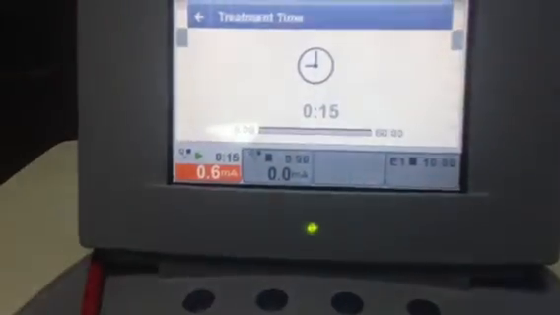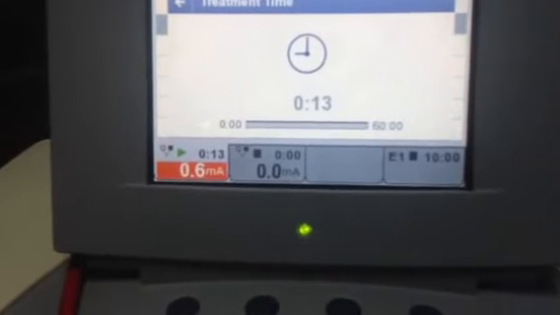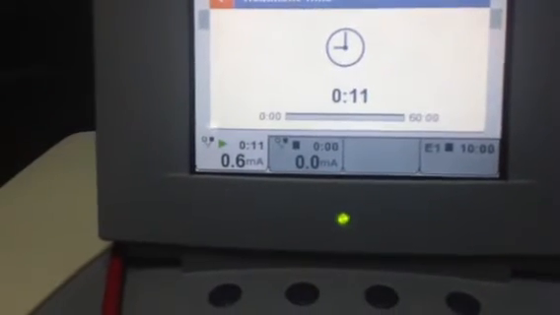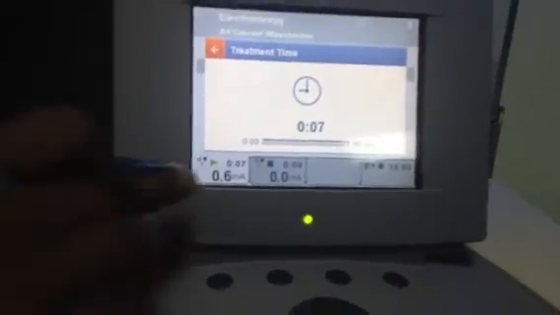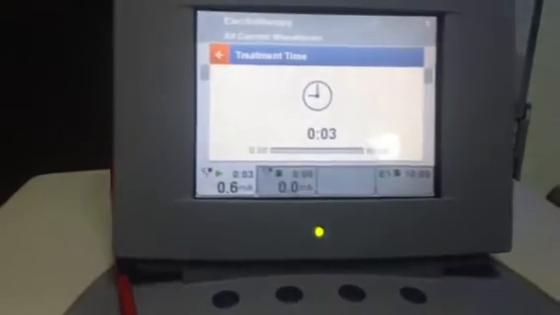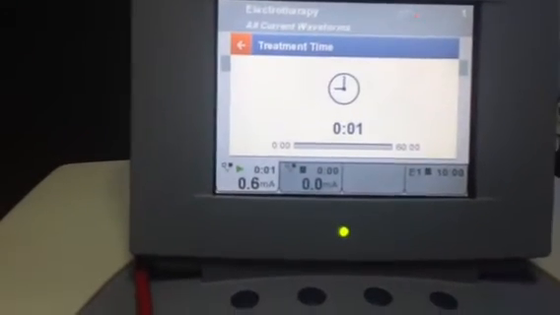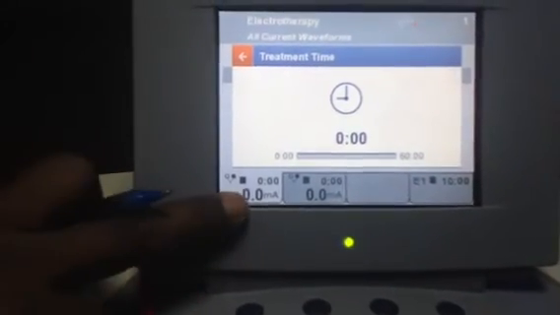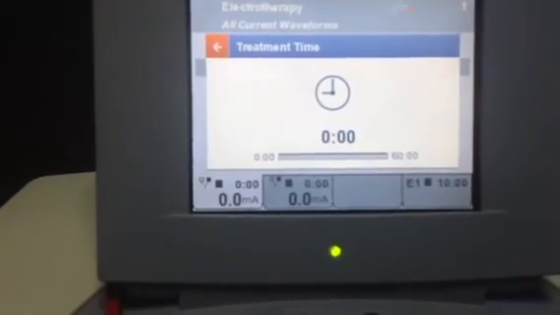You can remove the current. Now within 17 seconds, the alarm is going to come and the intensity will automatically decrease to 0. As soon as the time is finished, now it is 6 milliamperes, it becomes 0 automatically. So it stops and becomes 0. This is for patient safety.